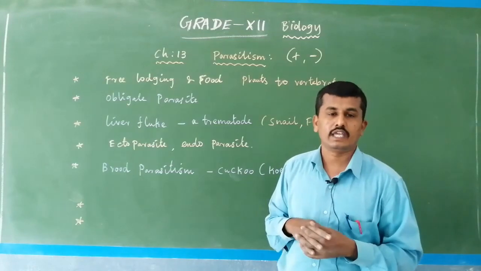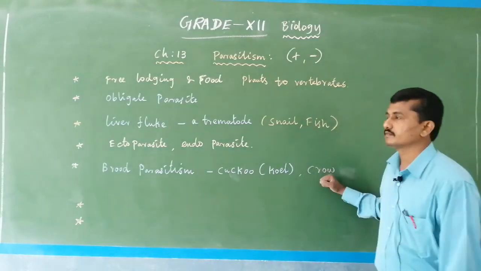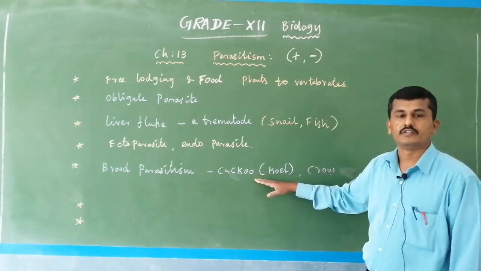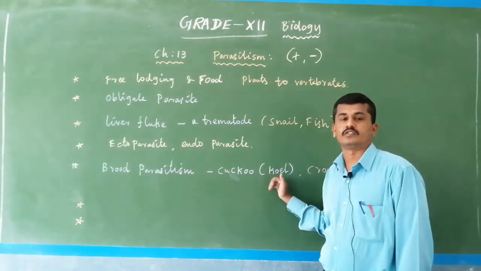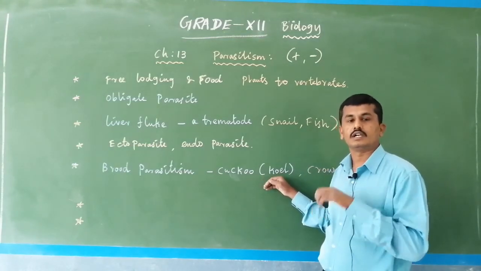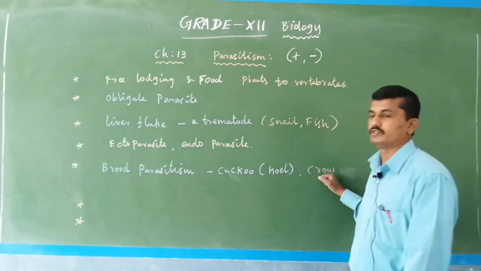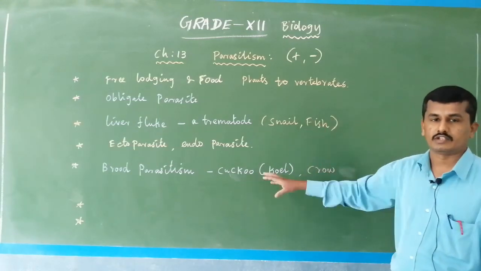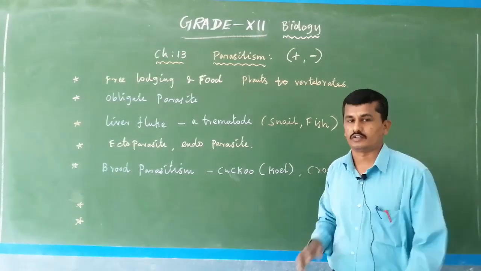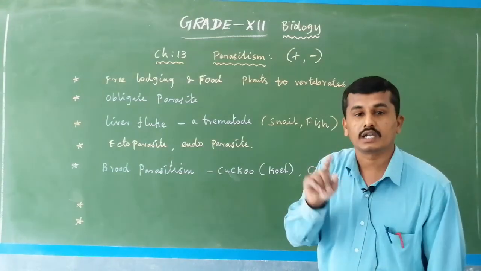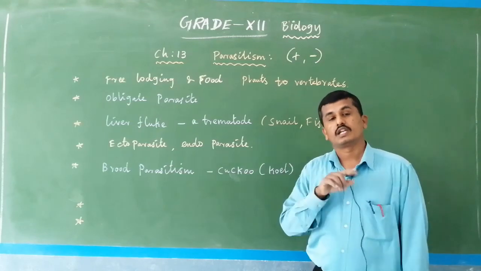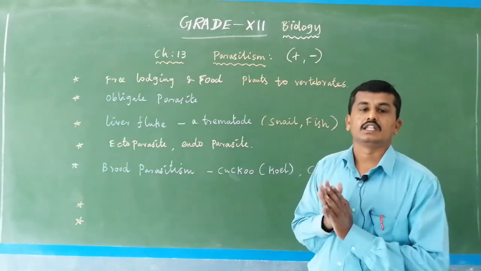So here the crow gets minus, but the cuckoo gets plus, because it uses the crow's nest for hatching. So one organism gets positive, one organism gets negative. Positive and negative interaction means parasitism. One organism gets benefited, like predation, and the other gets a negative interaction; that is parasitism.